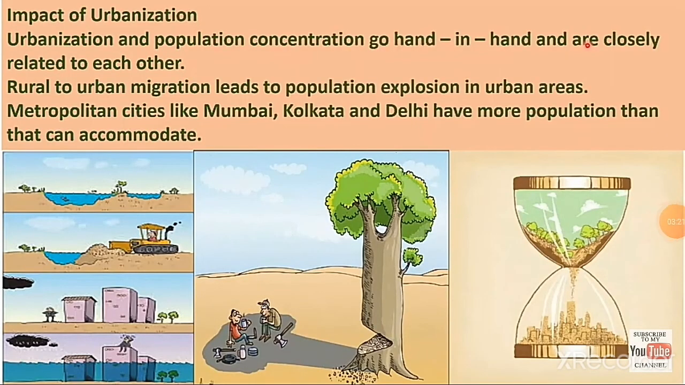Next, impact of urbanization. Urbanization and population concentration go hand in hand and are closely related to each other. Rural to urban migration leads to population explosion in urban areas. So, because of urbanization, the population distribution will be more in the urban areas. Metropolitan cities like Mumbai, Kolkata, and Delhi have more population than they can accommodate.